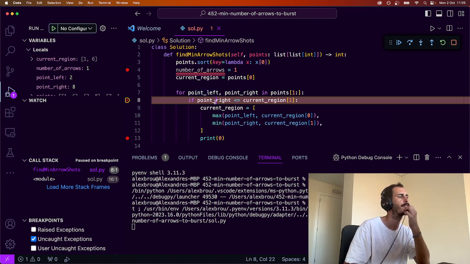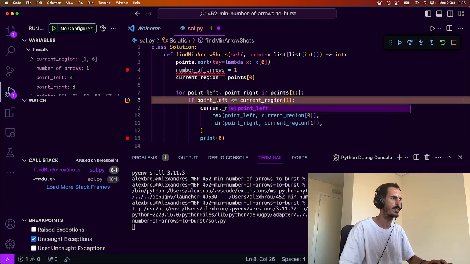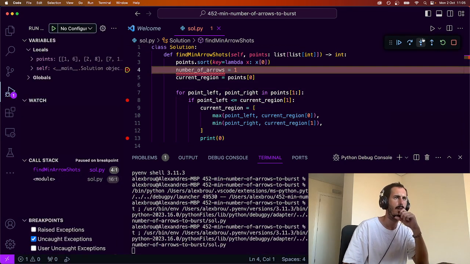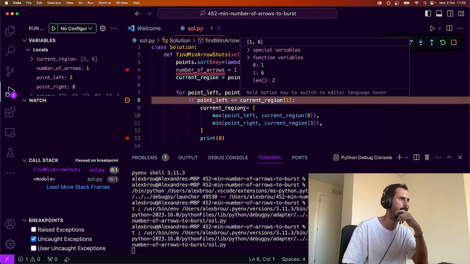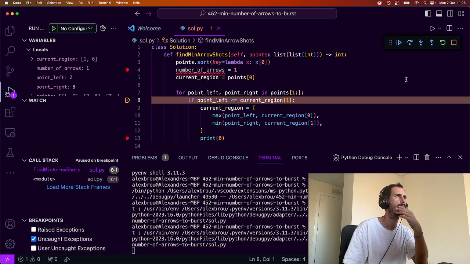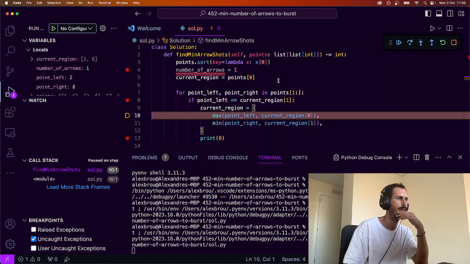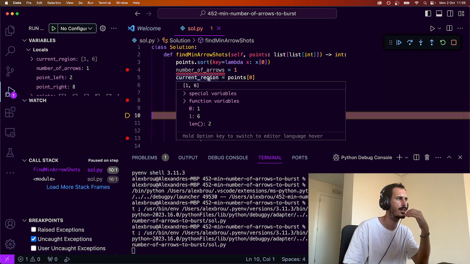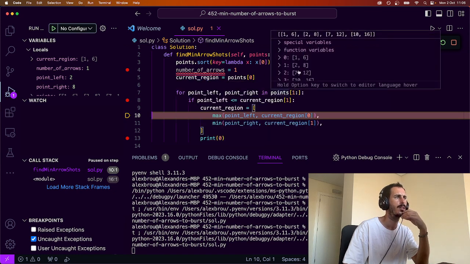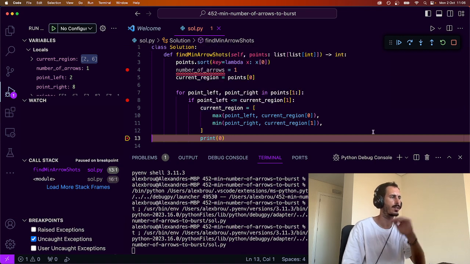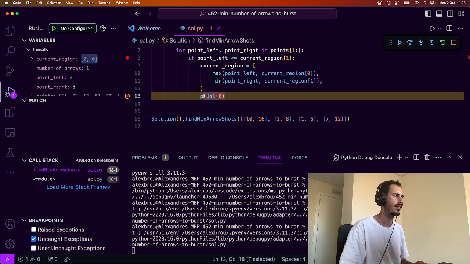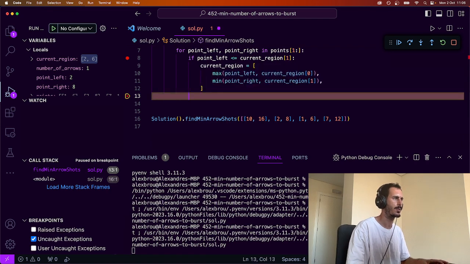Oh, if point left is smaller or equal than the right point of the region, so point left is 2, smaller than 6, yeah, then it must be inside. Then the current region is 1, 6, intersecting with 2, 8, it should become 2 and 6. So let me just run this. Current region is 2 and 6. Okay, this is working. And we keep the same number of arrows.